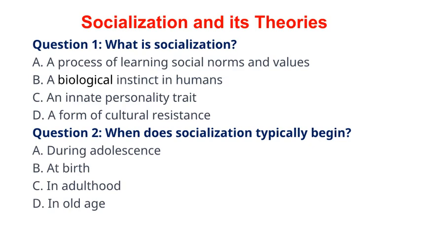their society. Question 2. When does socialization typically begin? A. During adolescence. B. At birth. C. In adulthood. D. In old age. The correct answer to question 2 is option B. At birth. Explanation. Socialization begins from birth as individuals start to learn and adapt to the social environment around them.